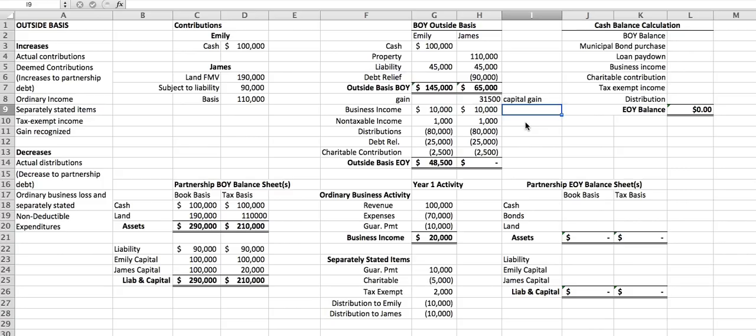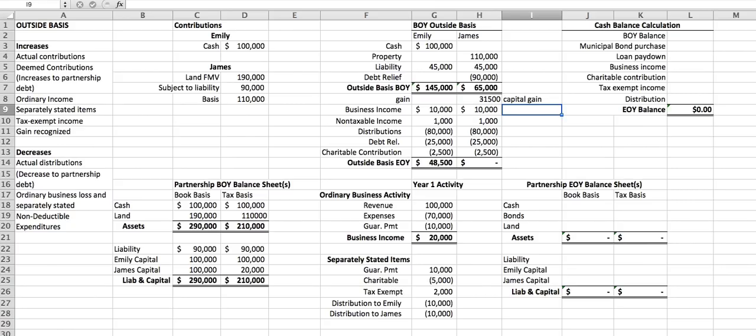The next question is, is that capital gain long-term or short-term? Because the capital gain coming to James is related to his partnership basis, we're going to look at long-term in one of two ways. First, we're going to say, did he hold his partnership interest for more than a year? If he did, hey, we're already done. We don't have to stress about it. We move on. If he didn't, we also look at his holding period of the asset that he contributed.